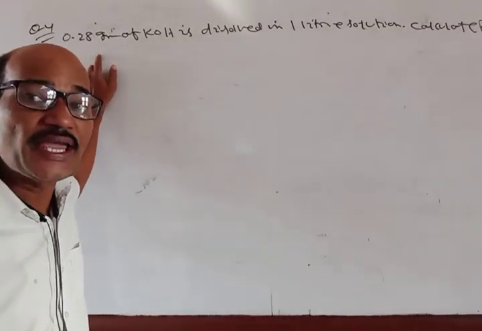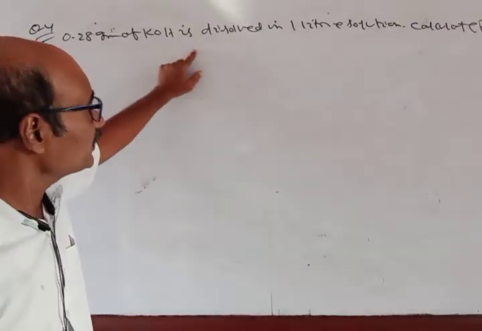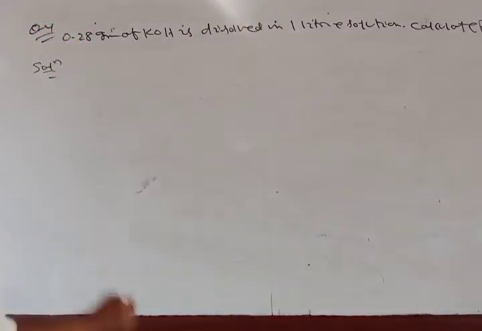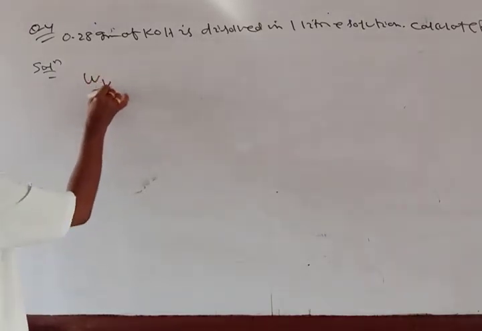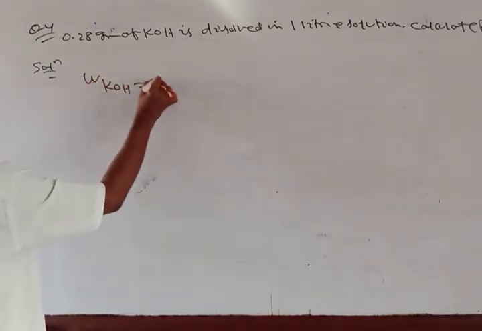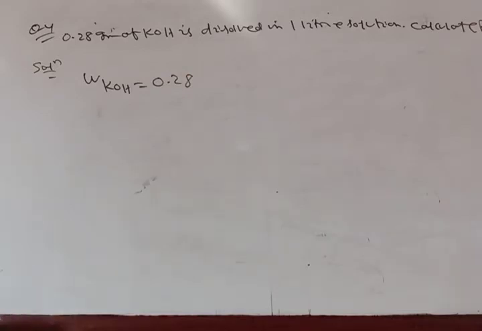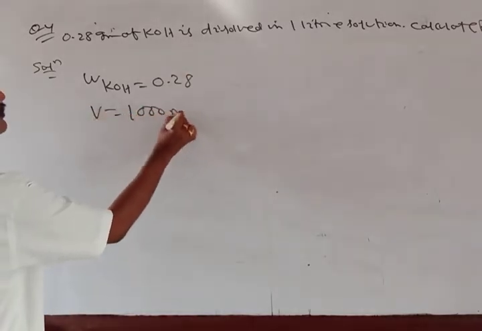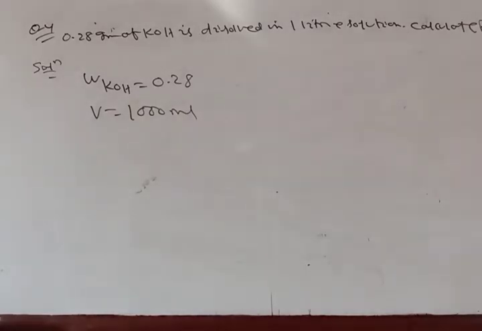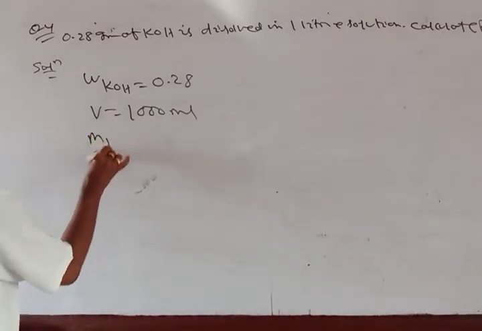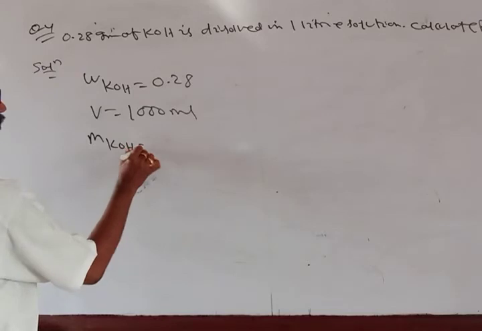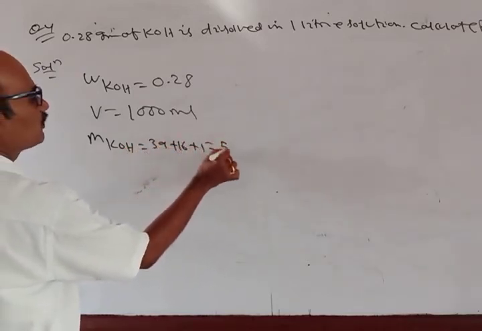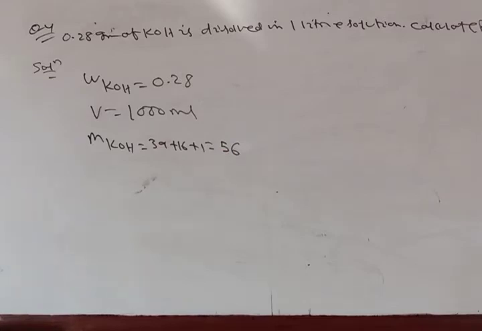0.28 gram of KOH is dissolved in 1 liter of solution. Then calculate the pH. So weight of KOH is 0.28. Now volume is 1000 ml. Now molecular mass of KOH is 39 plus 16 plus 1, equal to 56.